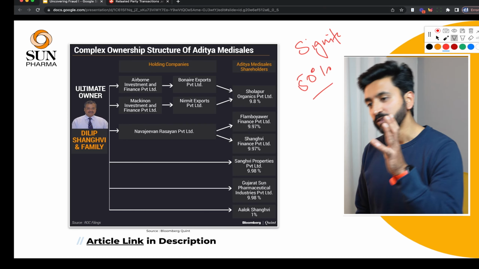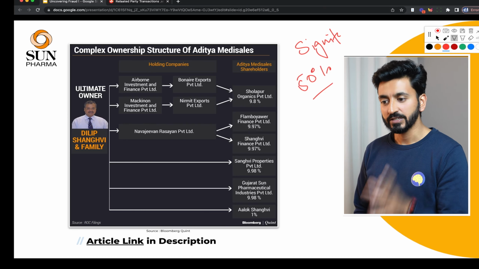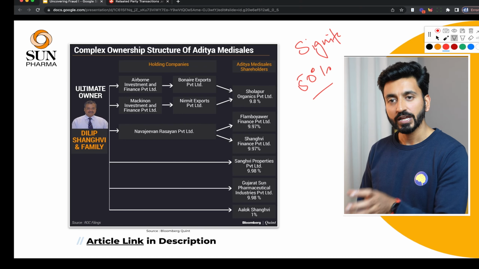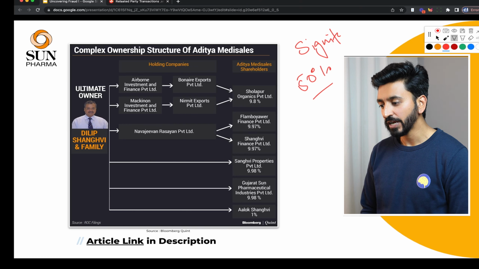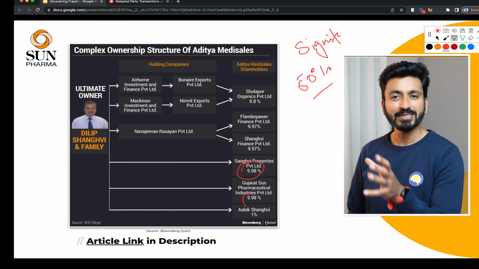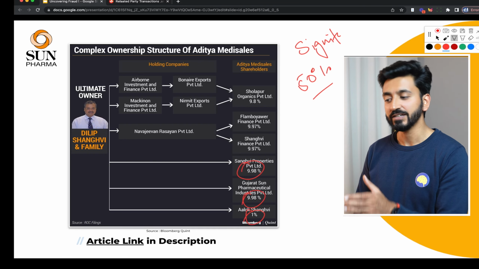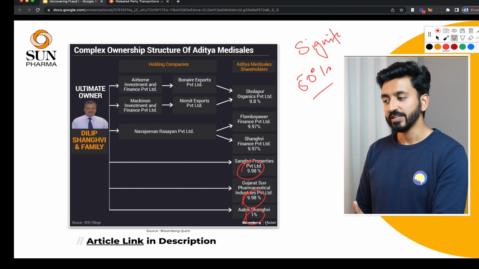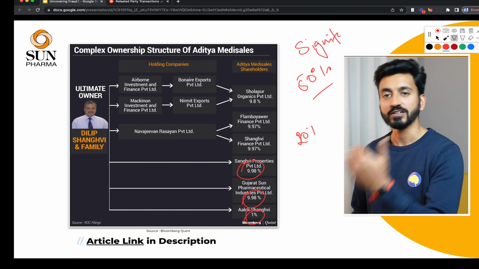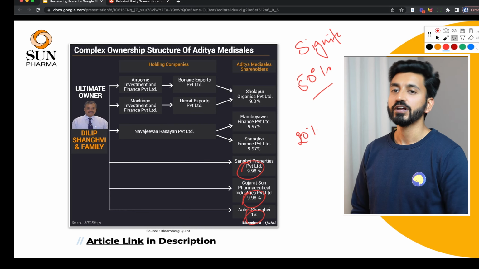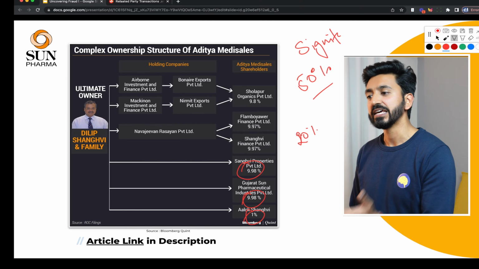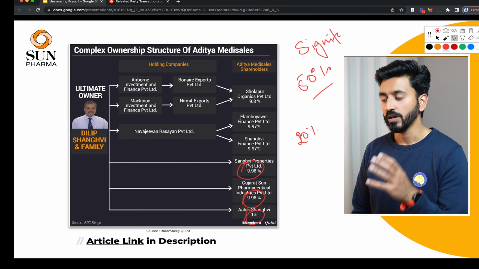But the way the promoters, Dilip Sanghvi and family, got around this was they directly owned in their name around 9.98 and 1, so nearly 19% of Aditya Medisales. This was them directly owning it. So technically they owned less than 20%, which does not fit the definition of exerting significant influence, and therefore, on a technical basis, they were able to avoid declaring Aditya Medisales as their own company.